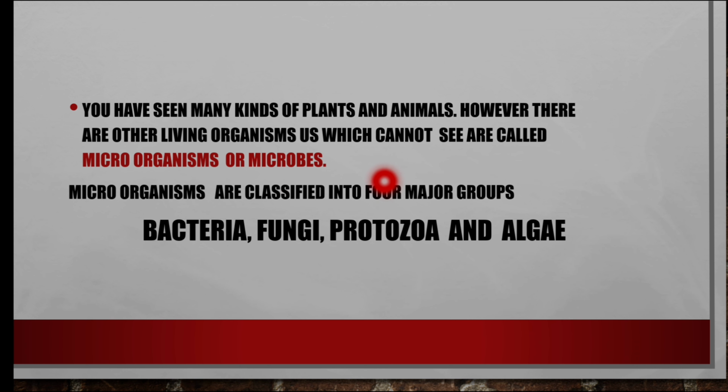Microorganisms or microbes. You see, you keep one bread piece open for 2 days. On the top of the bread, greyish patches are formed. That is microorganisms. The grey patches contain filament-like structures. By using a magnifying glass, you can see the small tiny structures formed on the bread. We call that microorganisms.